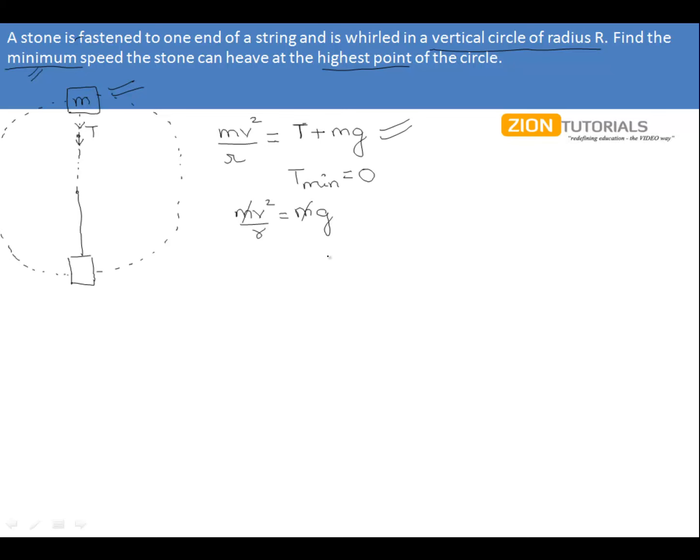Cancelling the factor of m, we get the velocity as under root rg, where capital R is the radius over here, and g is the acceleration due to gravity.